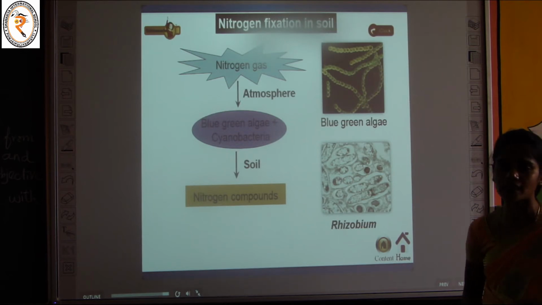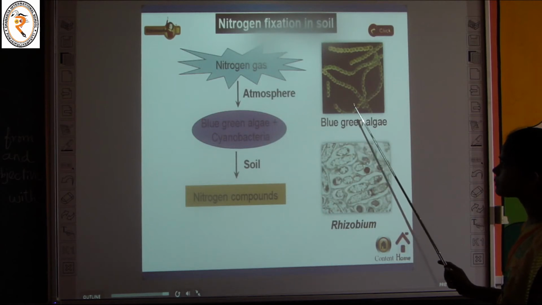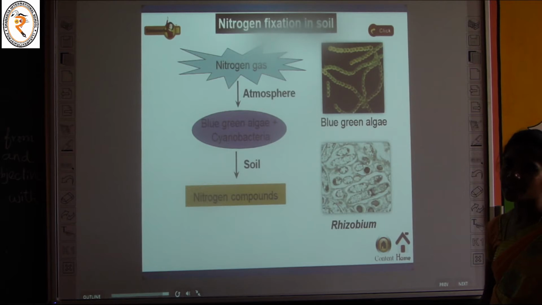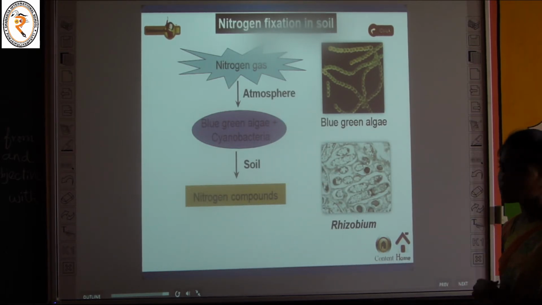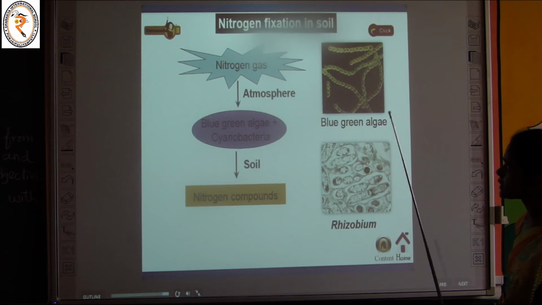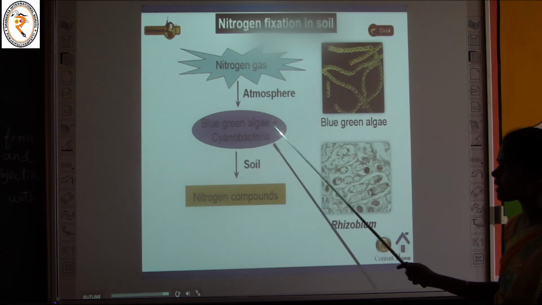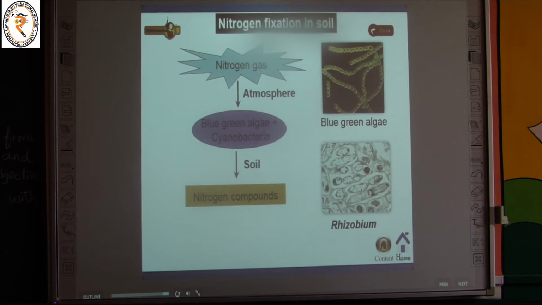Blue-green algae and cyanobacteria like rhizobium fix the nitrogen, converting the nitrogen gas into nitrogen compounds. These compounds are absorbed by the plants for better growth. So this is called nitrogen fixation in the soil. The microorganisms that help are blue-green algae plus cyanobacteria. The example of cyanobacteria is rhizobium.